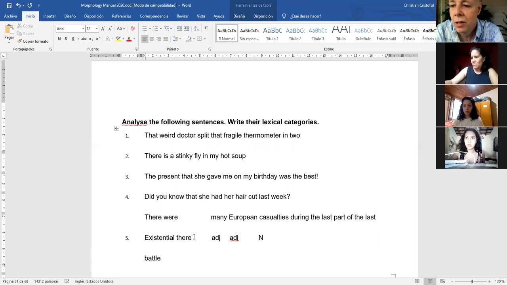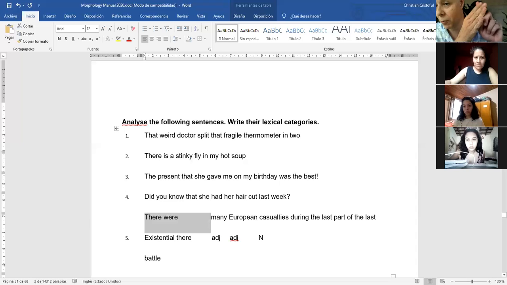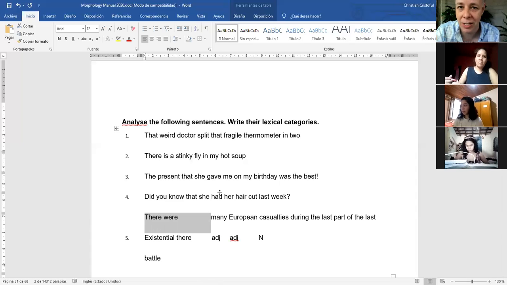Okay, like this. So whenever you find in your sentence to analyze, there is, there are, there was, there were, these are called existential there. And you need to write it down, existential there. Classify that. Okay. So we have done these sentences before, and you wrote noun, adjective, adverb, preposition. There is one more now, existential there. That's what we are adding to the list now. Clear? Question?